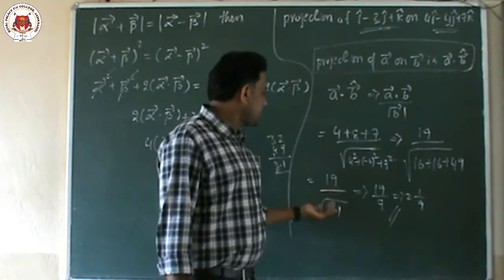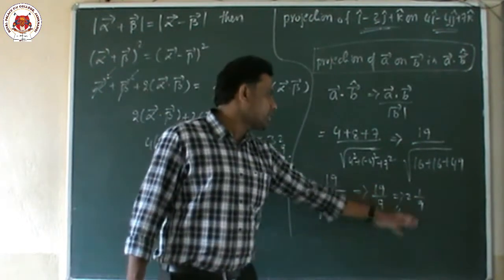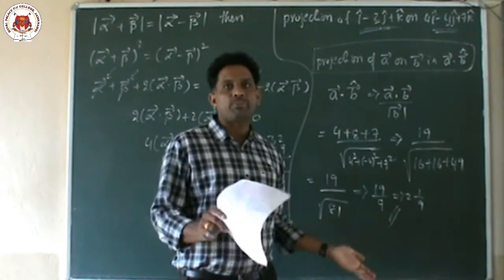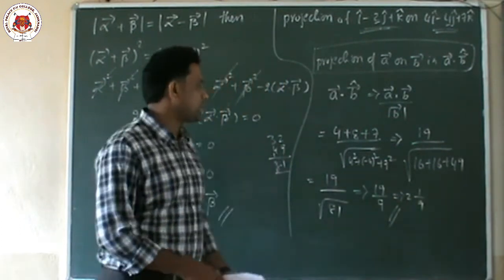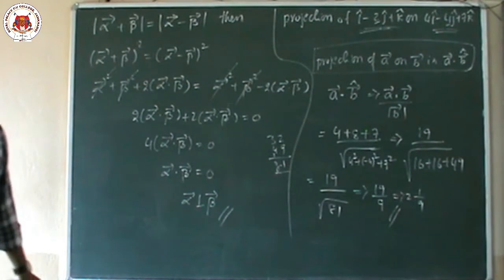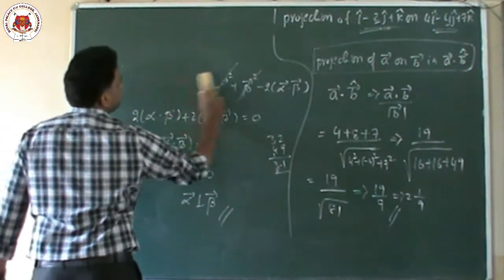So 19 by root 81. Root 81 value is 9. 19 by 9 we can also write in this type, because he has given the options like this. So 9 2s are 18, 18 plus 1 is 19, 19 by 9. This is the procedure, children, we have to do. So we'll go to the next one.